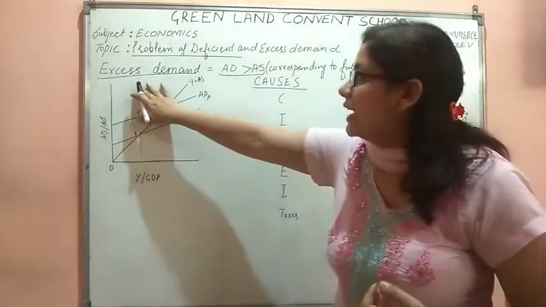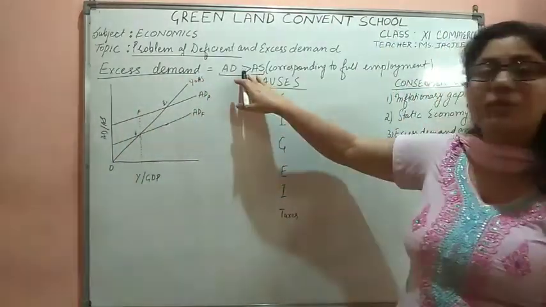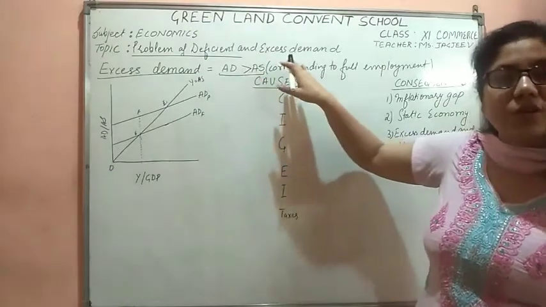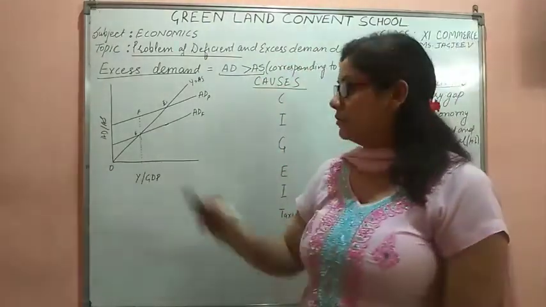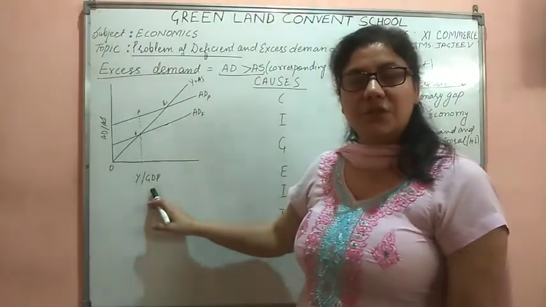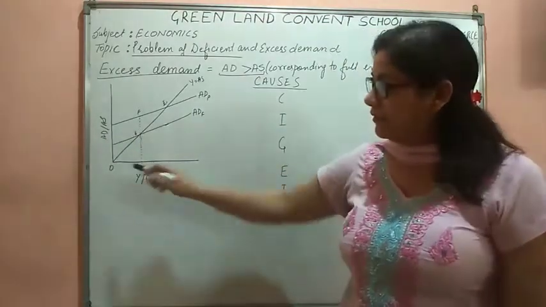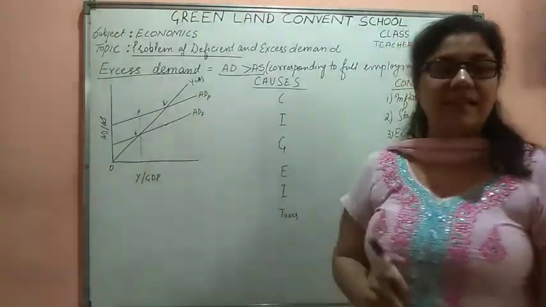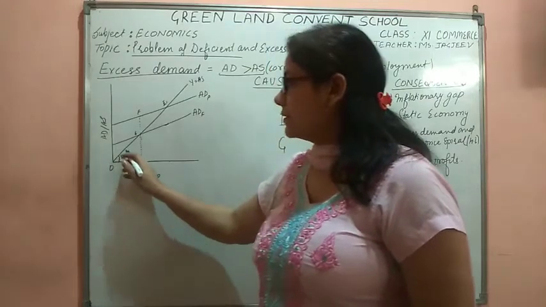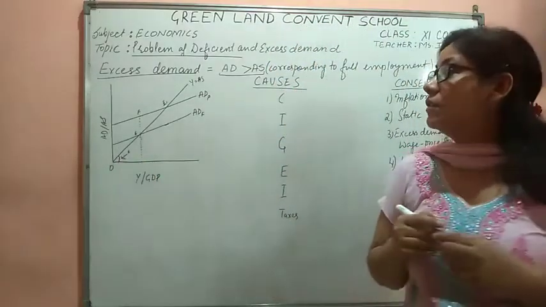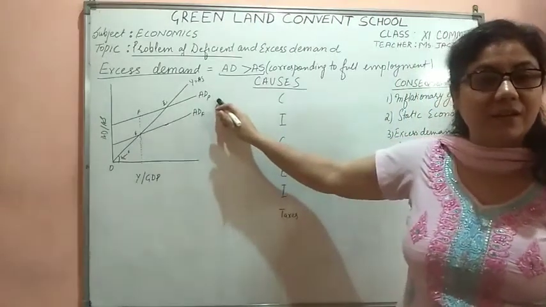When we talk about the excess demand, it is a situation when the aggregate demand is more than aggregate supply, corresponding to the situation of full employment. Now how it will be shown? That is our income, GDP, output, employment level. This is our ADS. When we say Y equal to AS, that is our 45-degree line of reference. Our planned employment, AD at planned employment.